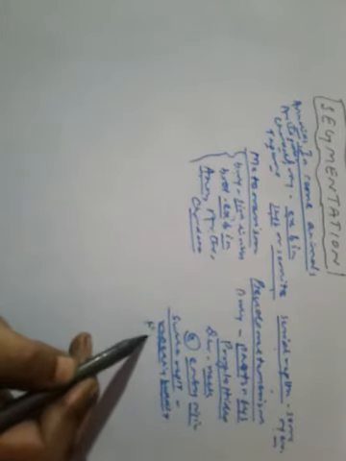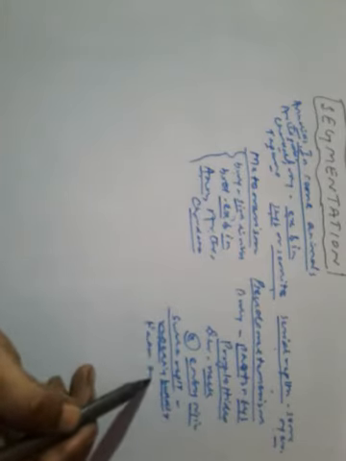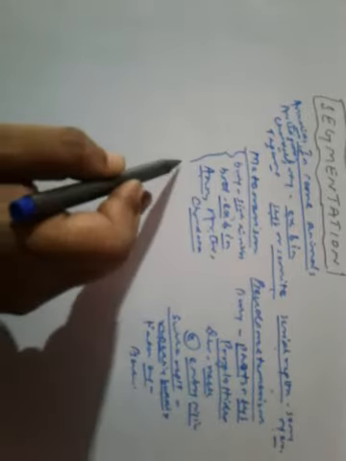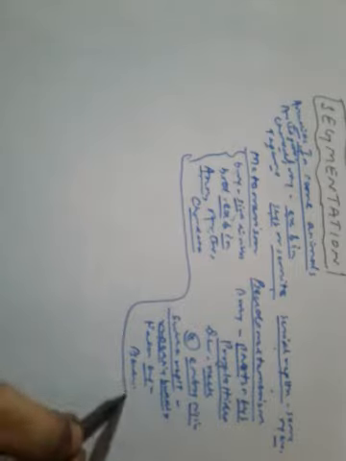Therefore it is known as false segmentation or pseudometamerism.